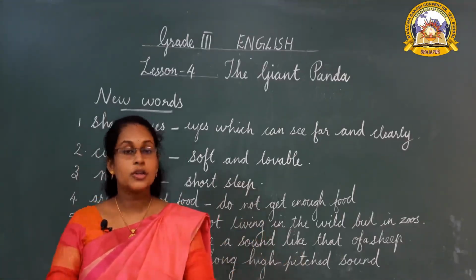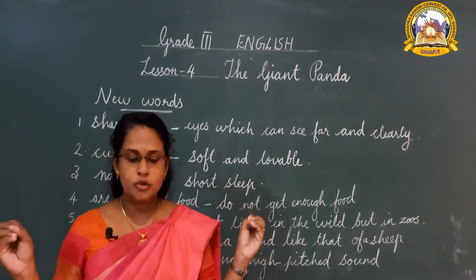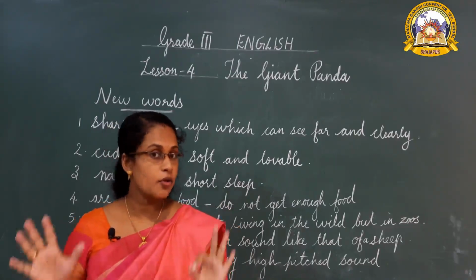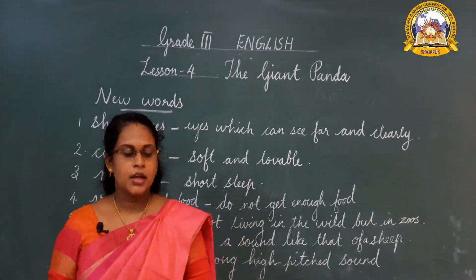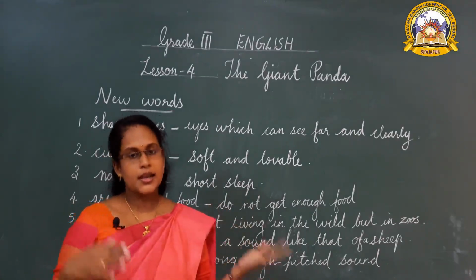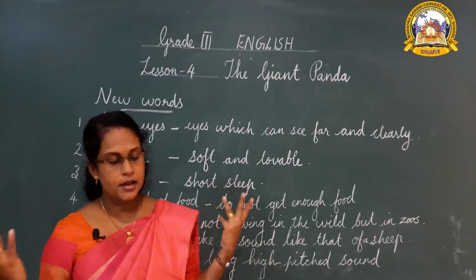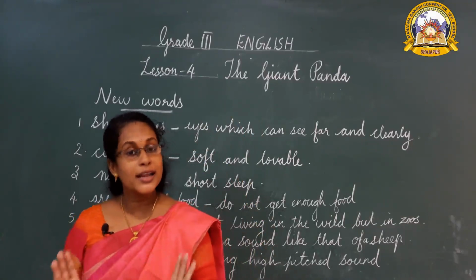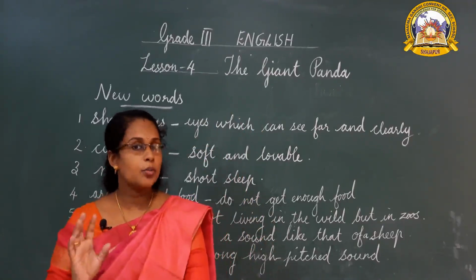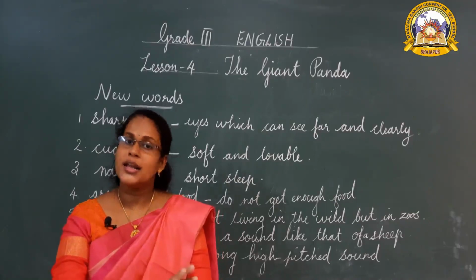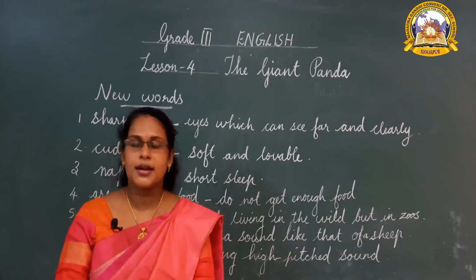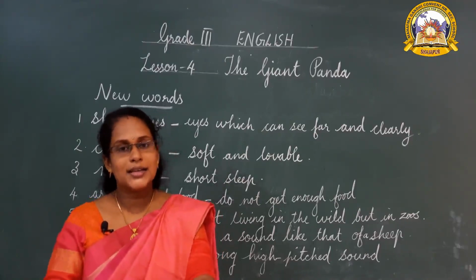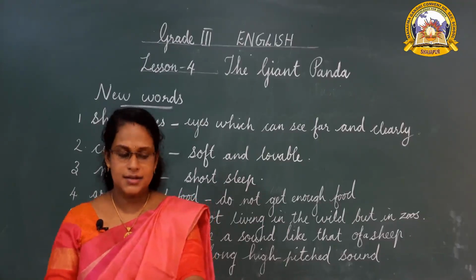सबसे बड़ा. So there are 8 different types of bears. How many types of bears are there? 8 different types of bears. They live in North America, South America, Europe and Asia. But these giant pandas are found only in China. Now, how many giant pandas are remaining? Only 1000 giant pandas are remaining in this world. So today we are going to learn about the details of these giant pandas.